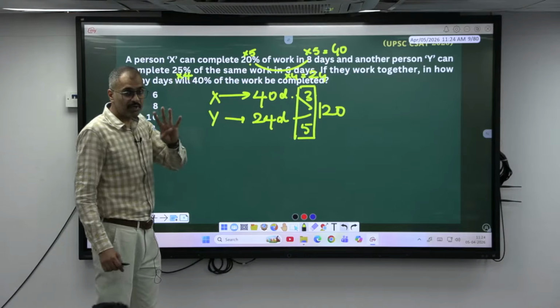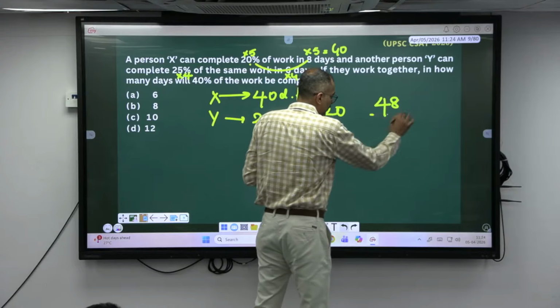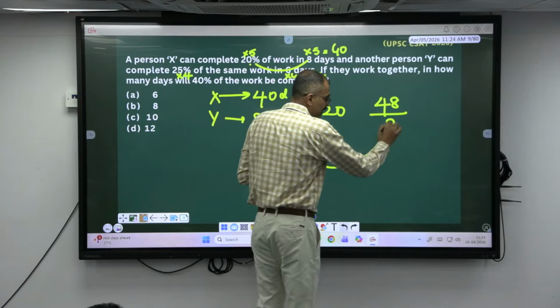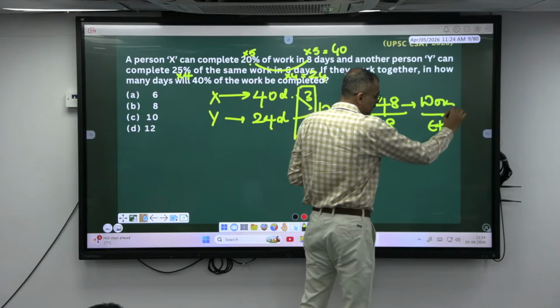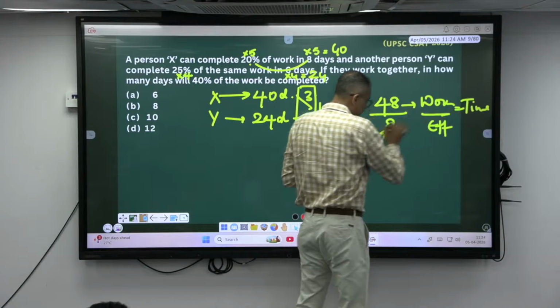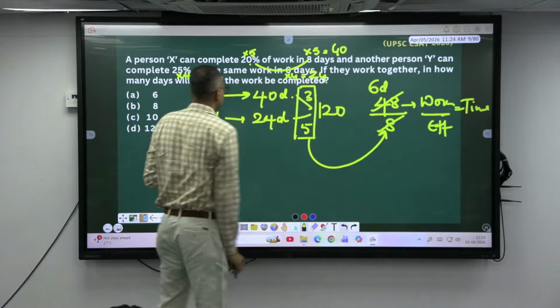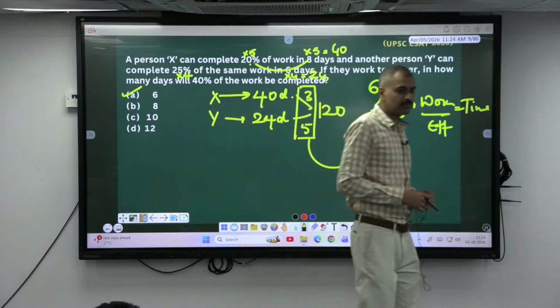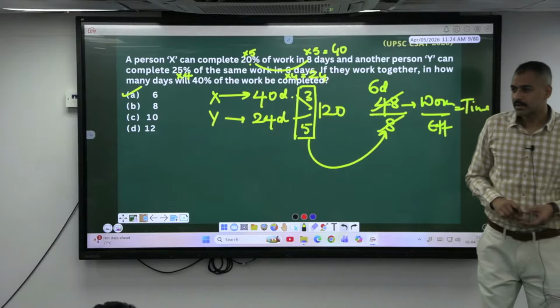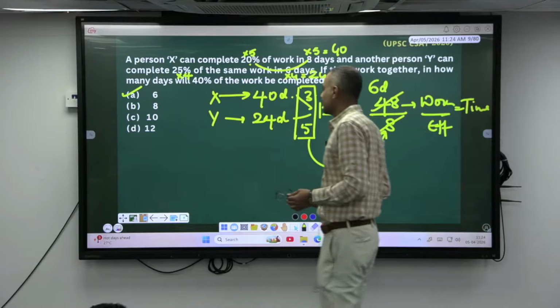Yeah, see, 10%, always make it unitary. 10% is 12. 40% is 48. Okay, to do 48 units by doing per day how much? 8 units. What is this one? Work. What is this? Efficiency. Work by efficiency is equal to what? Time. What is the time? 6 days. Okay, got it? Good.